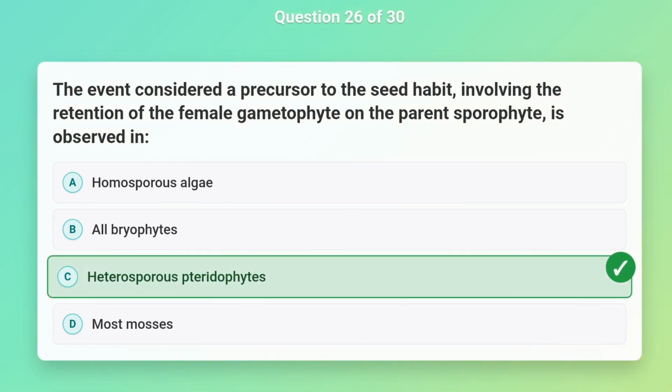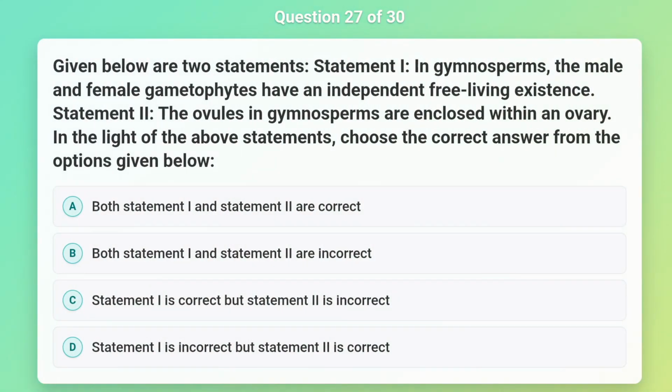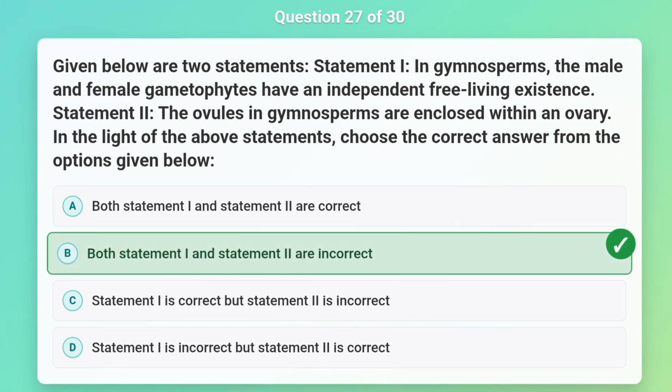heterosporous pteridophytes. Given below are two statements. Statement I. In gymnosperms, the male and female gametophytes have an independent free-living existence. Statement 2. The ovules in gymnosperms are enclosed within an ovary. In the light of the above statements, choose the correct answer from the options given below. Both Statement I and Statement 2 are incorrect.